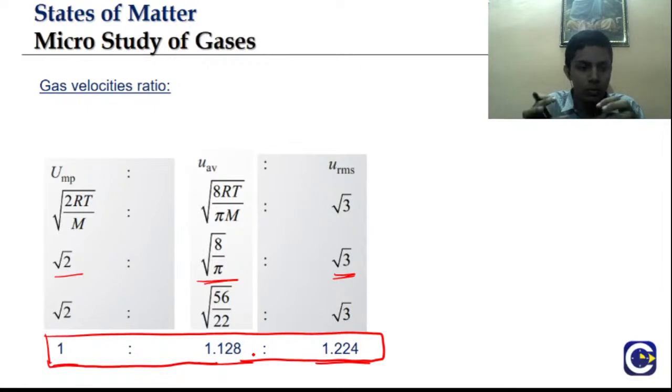Sometimes a direct question comes. When it comes, you can directly put this option. But make sure that it's UMP is to U average is to URMS. If it is reversed, then this will also be reversed: 1.224 is to 1.128 is to 1.